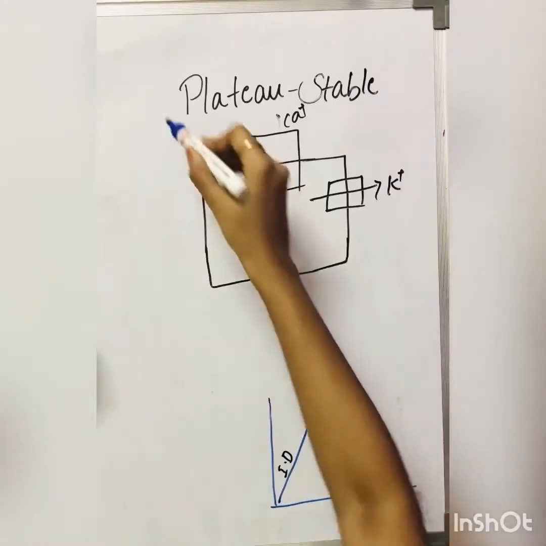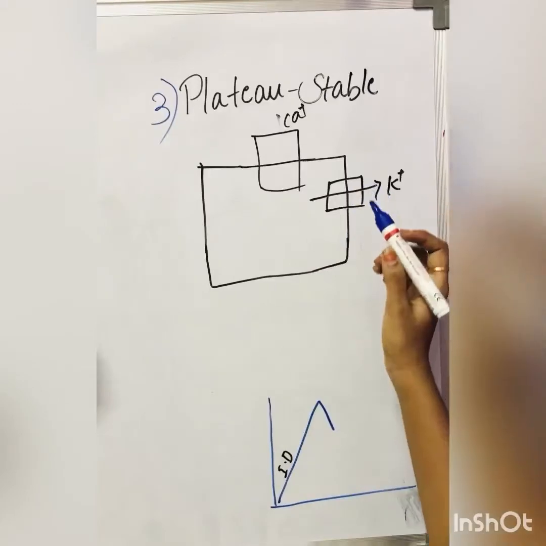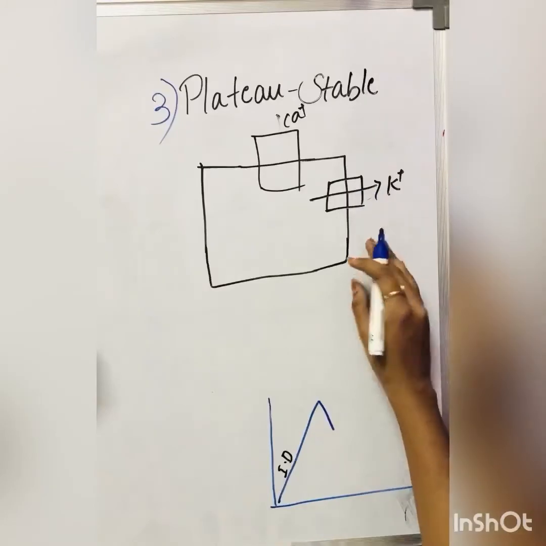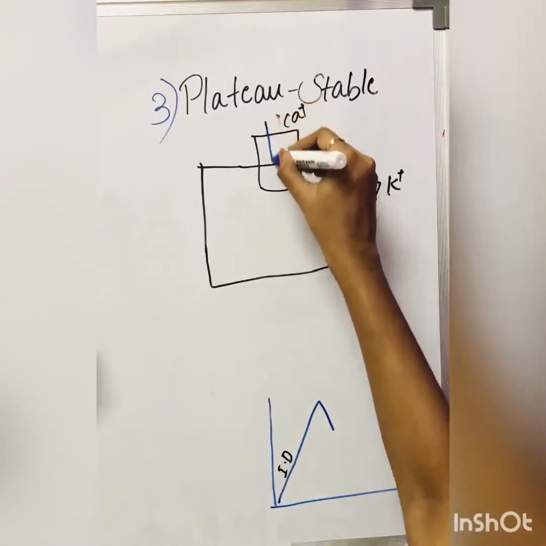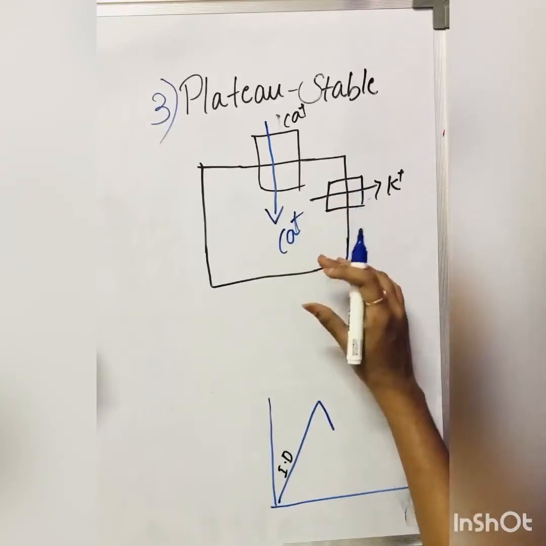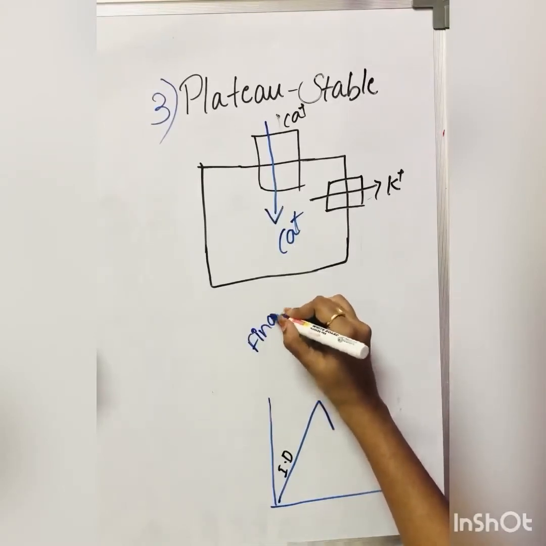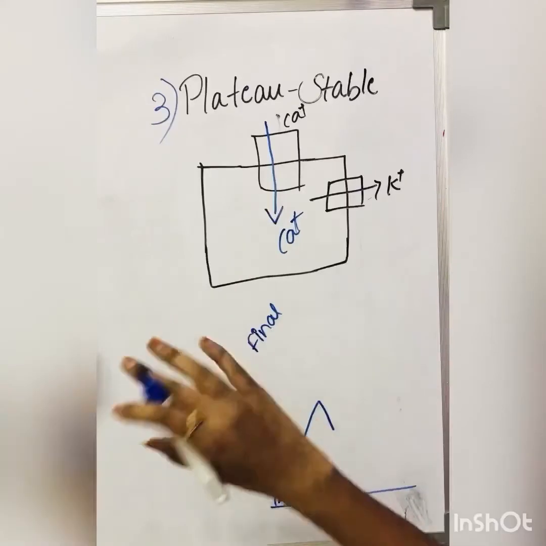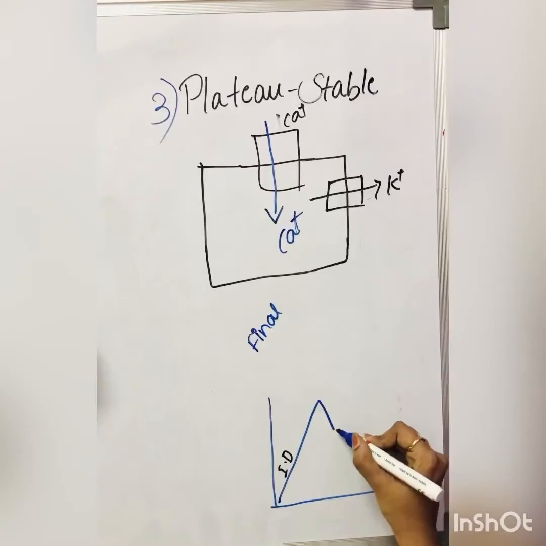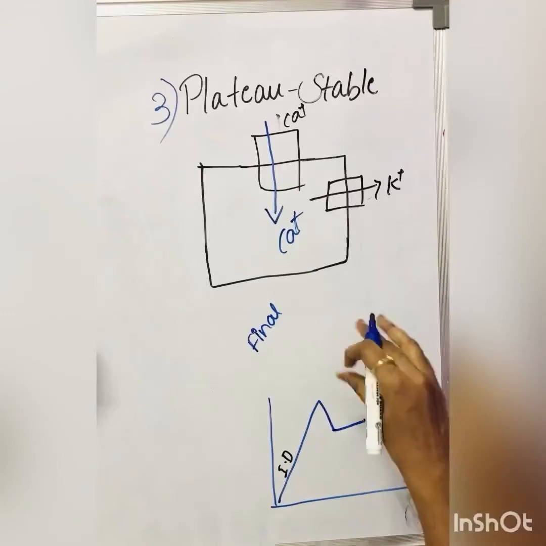The third phase is called the plateau stage. It is also called stable. Here the potassium ions are moving out in the rapid repolarization, and in the same way the calcium ions move in. It is also a positive charge. Now, at this stage, it is stable. It is neither positive nor negative. It is normal. In the graph, it is represented as a straight, flat line. It is also called the plateau.